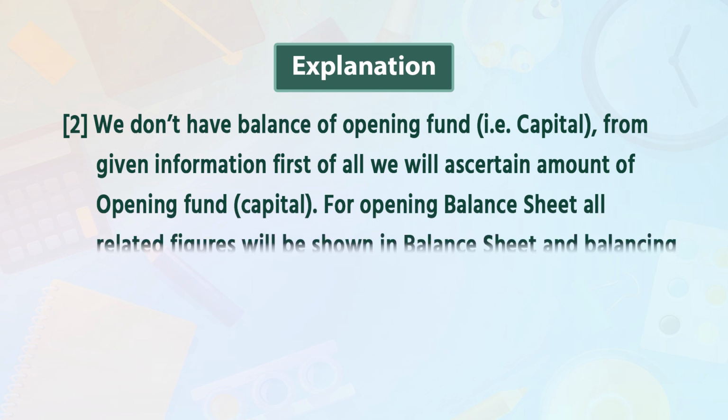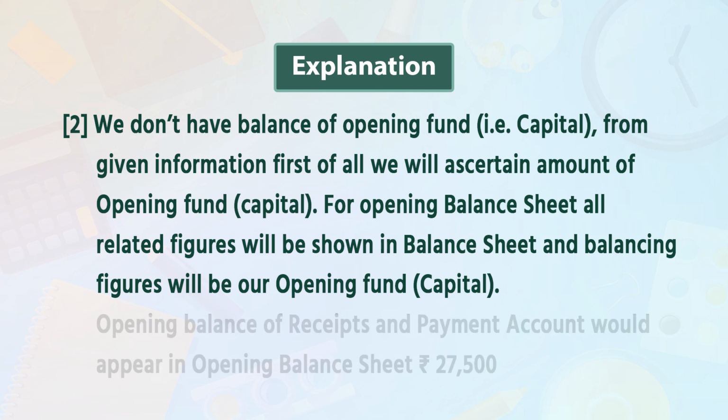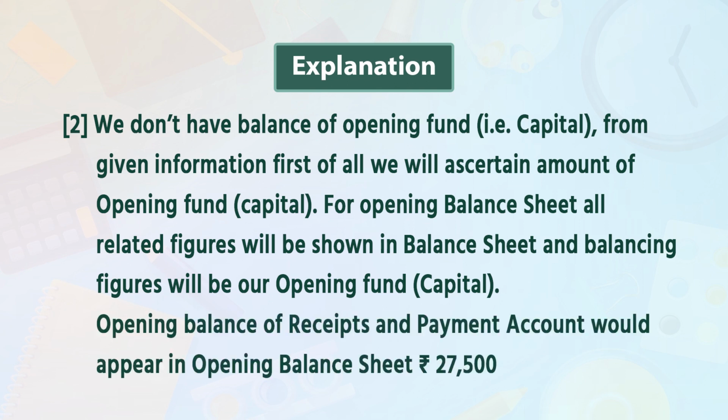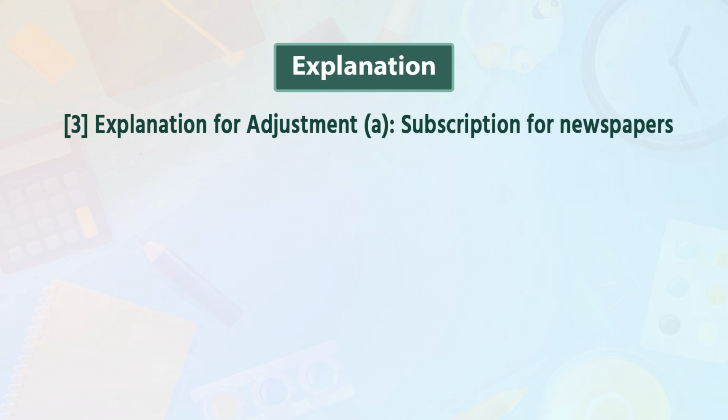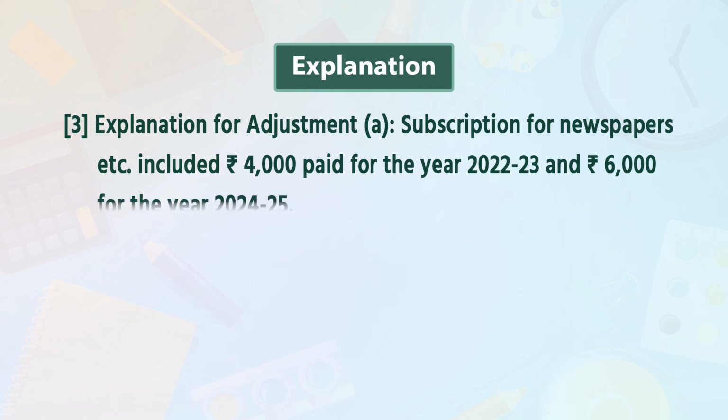For opening balance sheet, all related figures will be shown in balance sheet and balancing figure will be our opening fund capital. Opening balance of receipt and payment account would appear in opening balance sheet, rupees 27,500. Explanation for adjustments. A adjustment, subscription for newspaper etc. included rupees 4,000 paid for the year 22-23 and rupees 6,000 for the year 24-25.